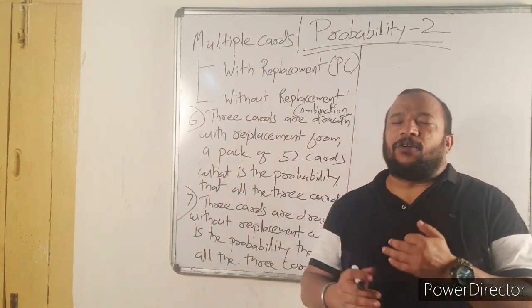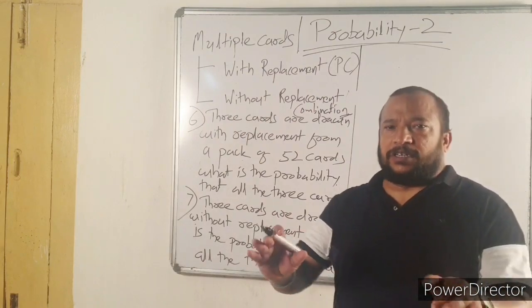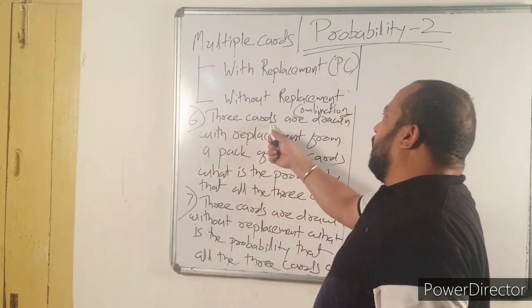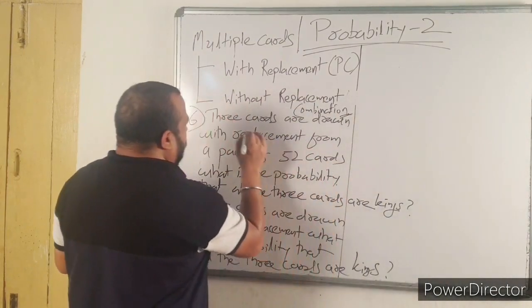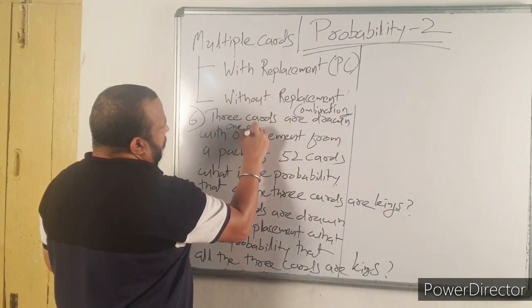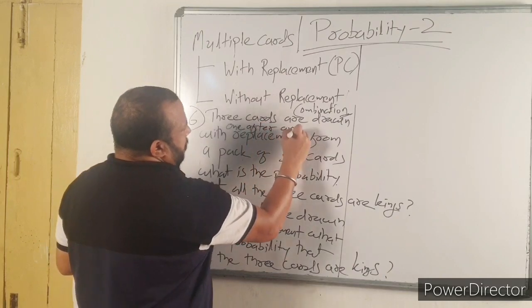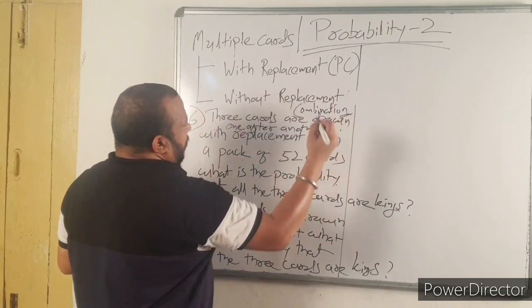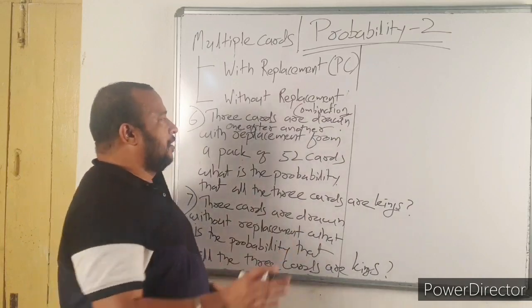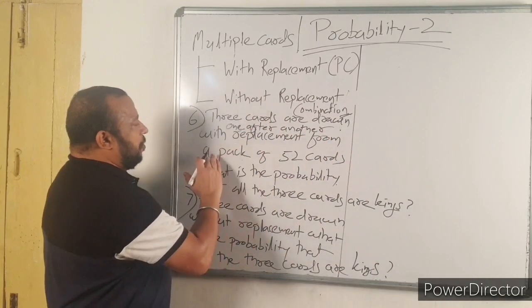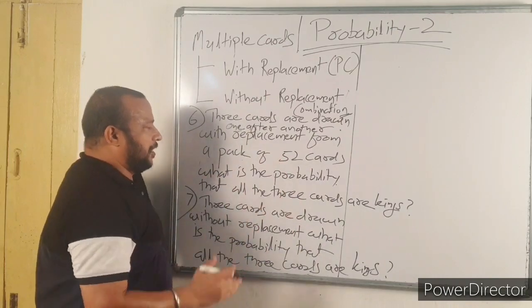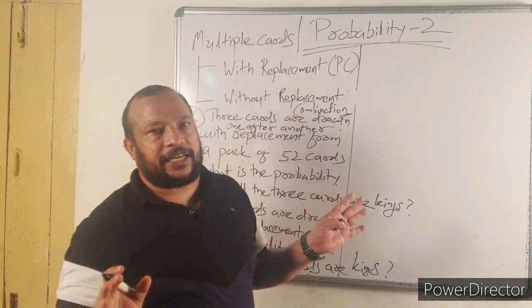Here I would like to make the question more clear. 3 cards are drawn one after another with replacement from a pack of 52 cards. What is the probability that all the 3 cards are kings?